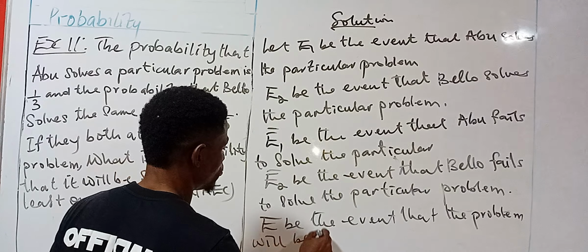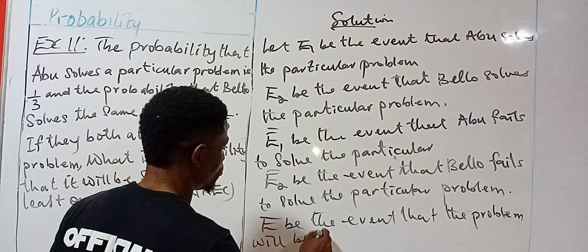When Abu cannot solve the problem, it's going to be E1 complement, which is 1 minus 1 over 3. This gives 3 minus 1, which is 2 over 3. That is when Abu cannot solve the problem.